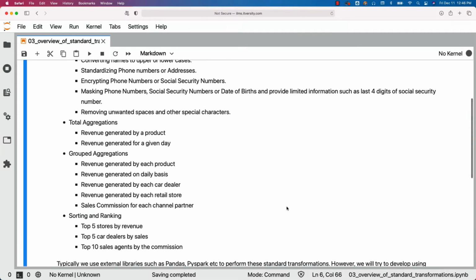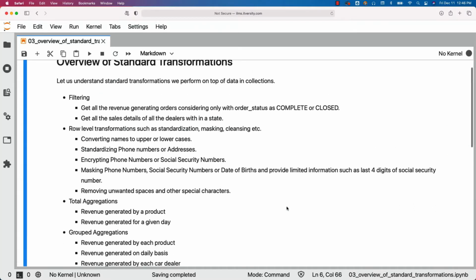Now, if you get into the details about these standard transformations, such as filtering, row-level transformations, etc., these are some of the examples. With respect to filter, you might want to get only those orders whose order status is either incomplete or closed status, or you just want to get only those sales details for a given state. You might not want to get the sales details for all the dealers in all the states. You might want to get only the sales details of all the dealers within a state. Here, state will be passed as the filter criteria to filter the data you are looking for.